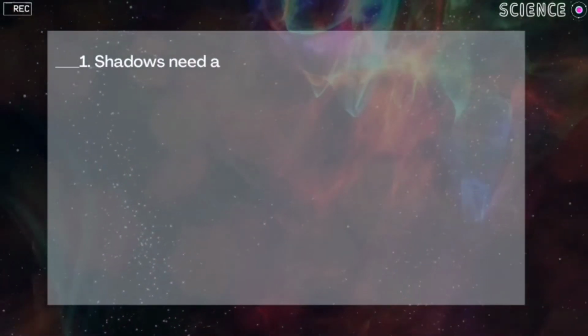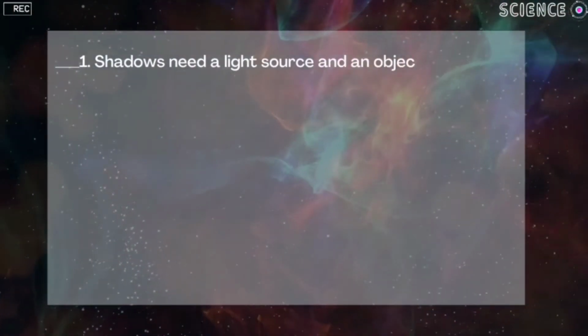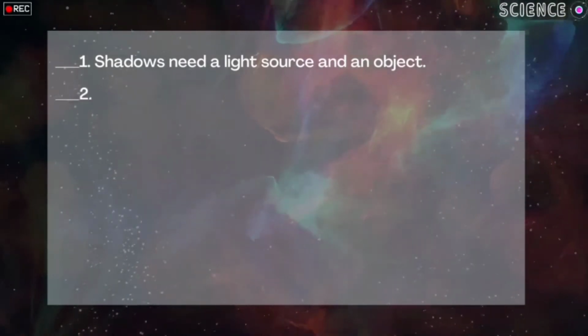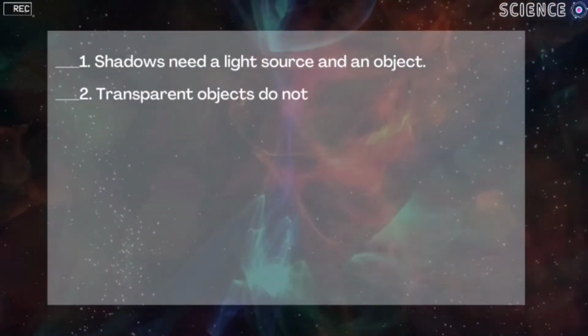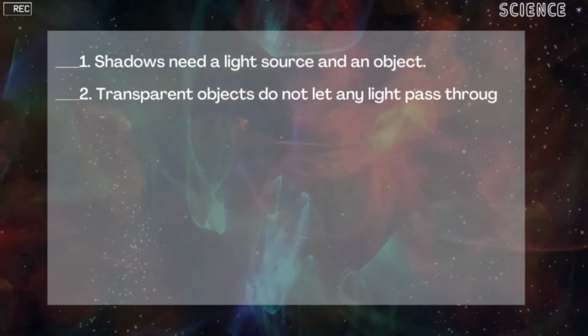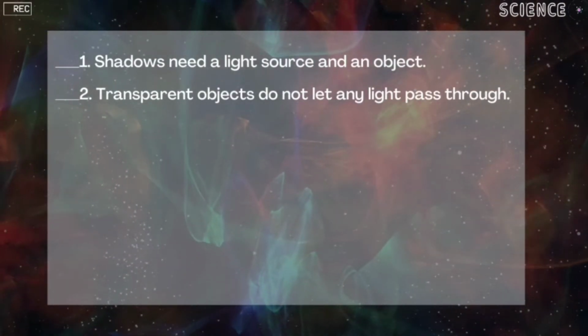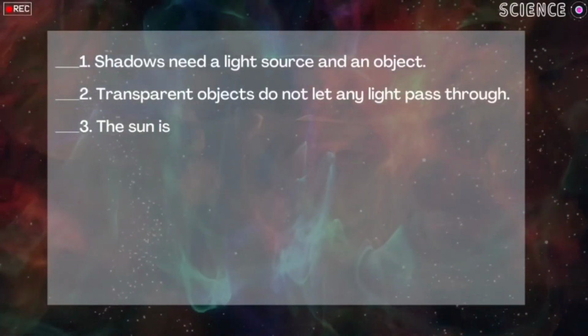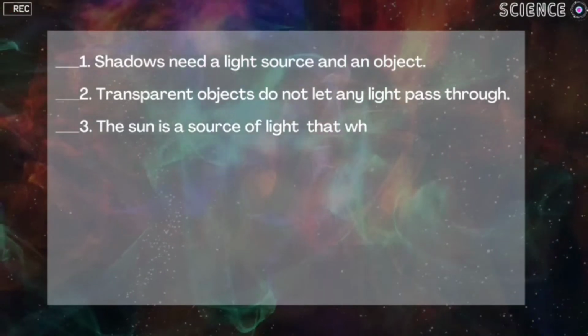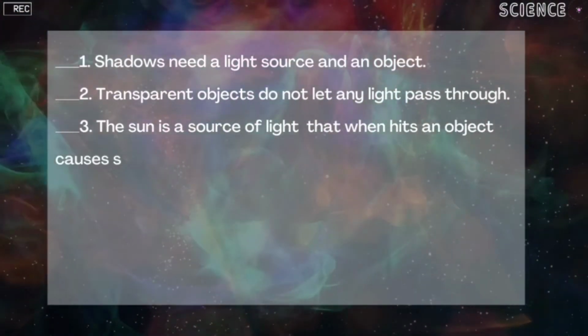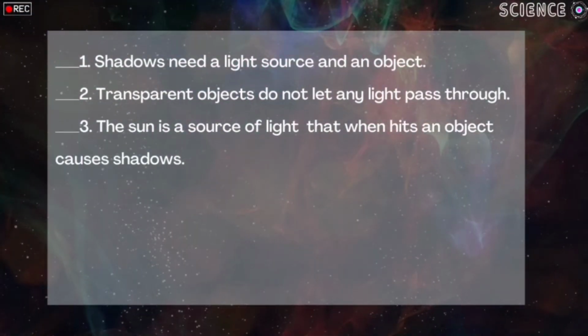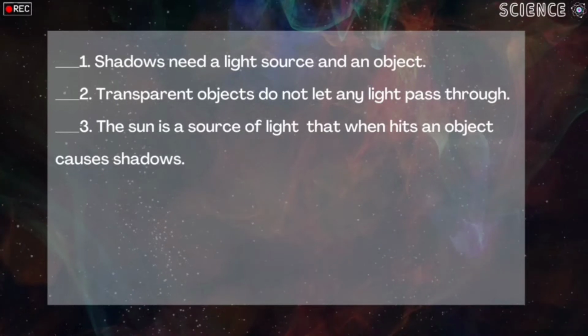So number 1, shadows need a light source and an object. Number 2, transparent objects do not let any light pass through. Is it true or false? Number 3, the sun is a source of light that when it hits an object causes shadows. Is it true or false?